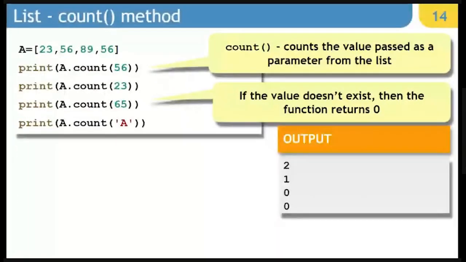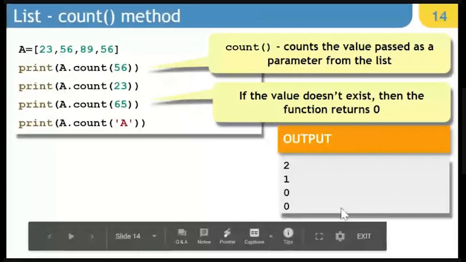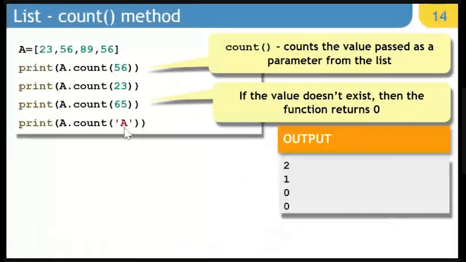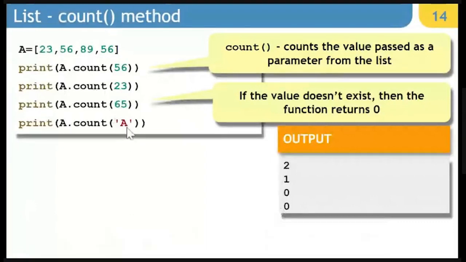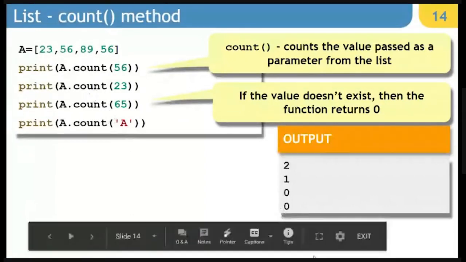Next is count. Count helps you to find out how many times a particular value is present. So if you simply write a.count(56), it will count how many times it is present. In this case, it is going to be 2. 23 is found 1 time, and 65 is not at all present, so it is going to return 0. And then A is present only 0 times. Basically 65 and A, both of them are non-existing, so it is not going to show you any error. It will simply say that they are present 0 times.